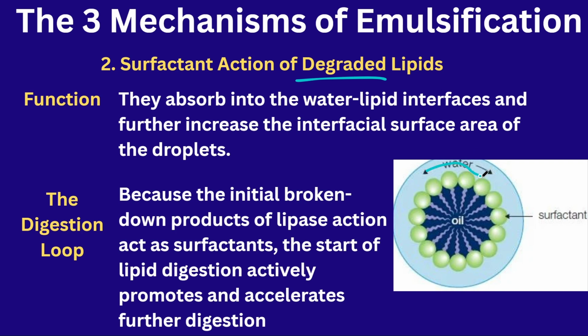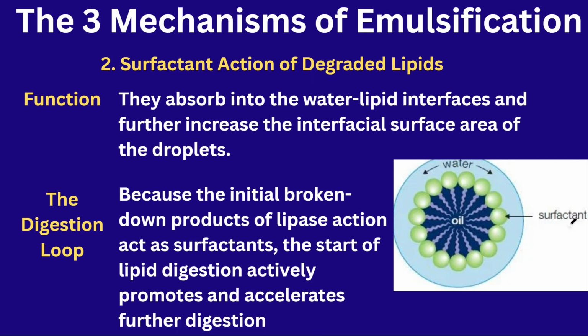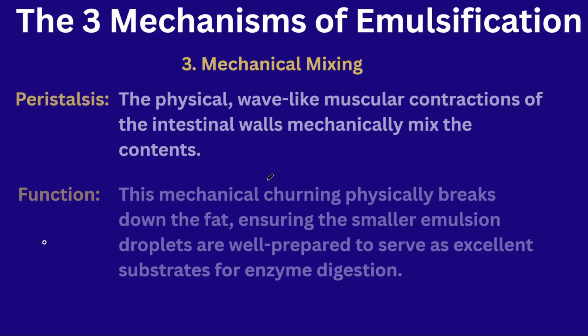These detergents will attract the water molecule here. This is the water molecule, and here there is an oil molecule. That means here it is water soluble and here it is water insoluble. Likewise, these surfactants will attract the lipids to form the final micelles. This is another process of emulsification.